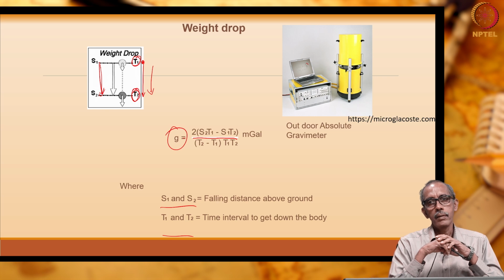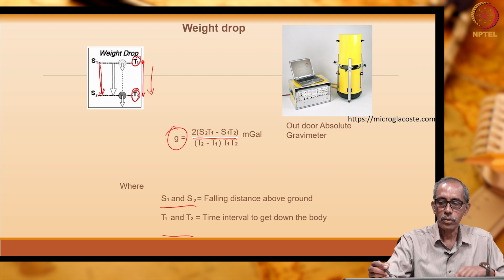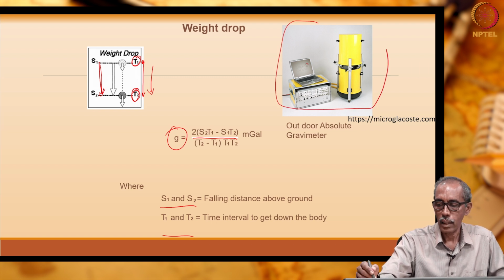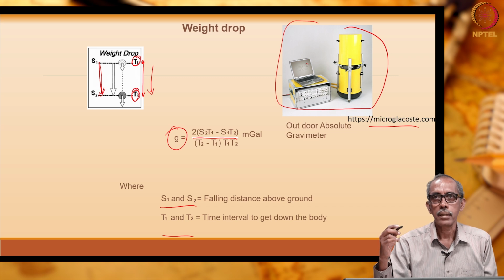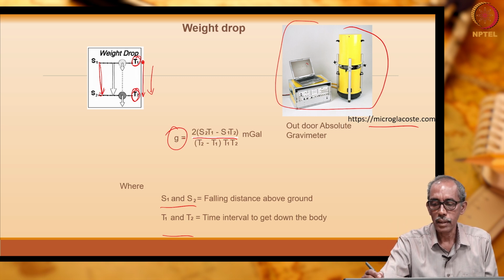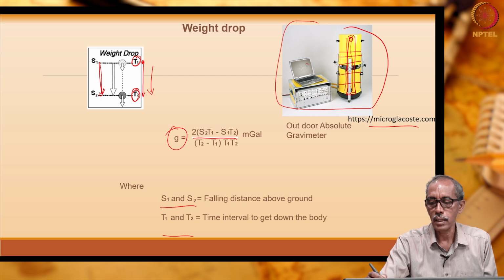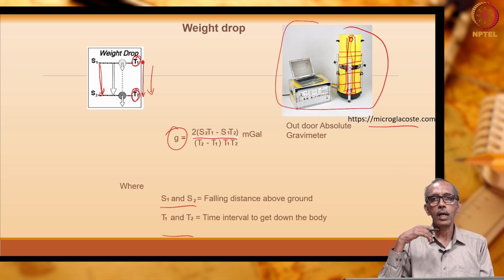This is done using sophisticated gravimeters, as you see in the picture here. This is the weight dropping method. What is there inside? Inside there will be a tube, and within the tube there will be a small ball. This ball can be lifted up and made to drop from here. As the ball drops, at different locations we sense the time at which the ball has passed.